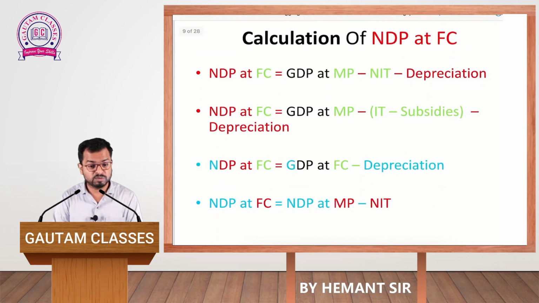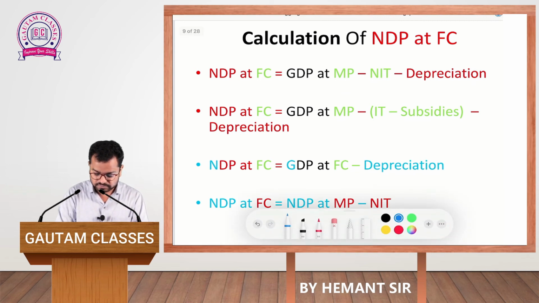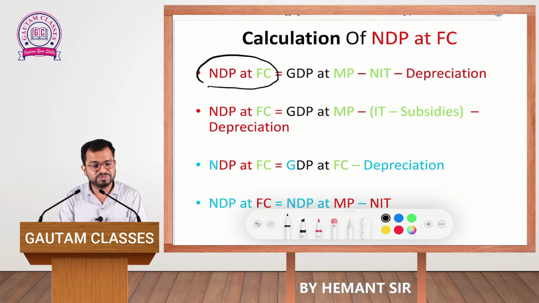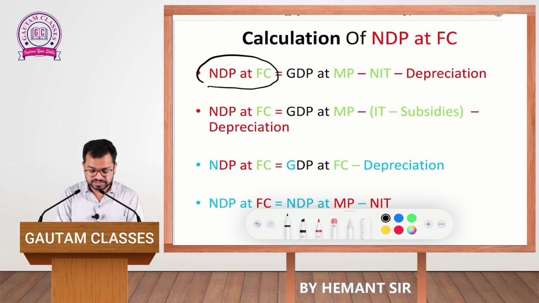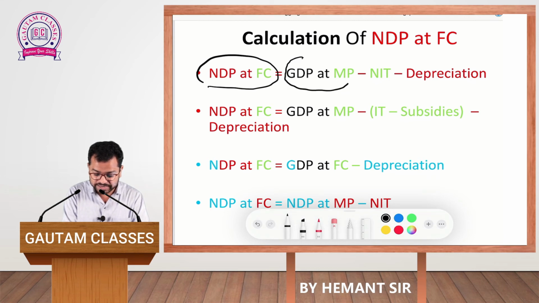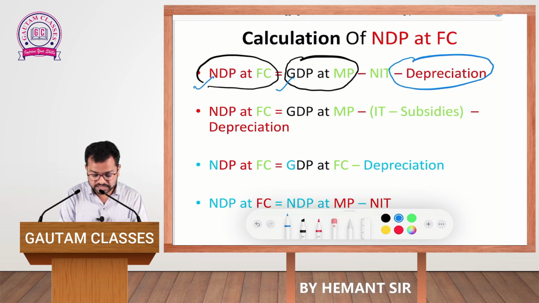Here I will use all three concepts which I have explained to you earlier. NDP at FC is equal to many more things, but it depends on what points are given in your question. Suppose in your question it is given that GDP at MP is available. So what are you supposed to do? Here you have to calculate net, and gross is given. So it is very simple, you subtract the value of depreciation.